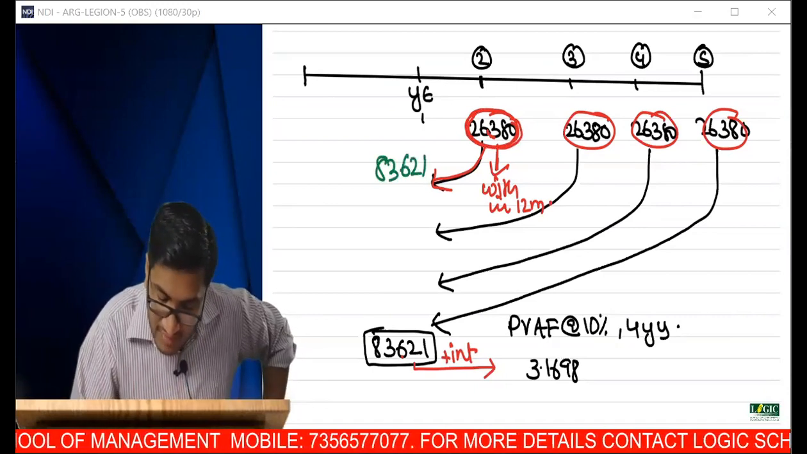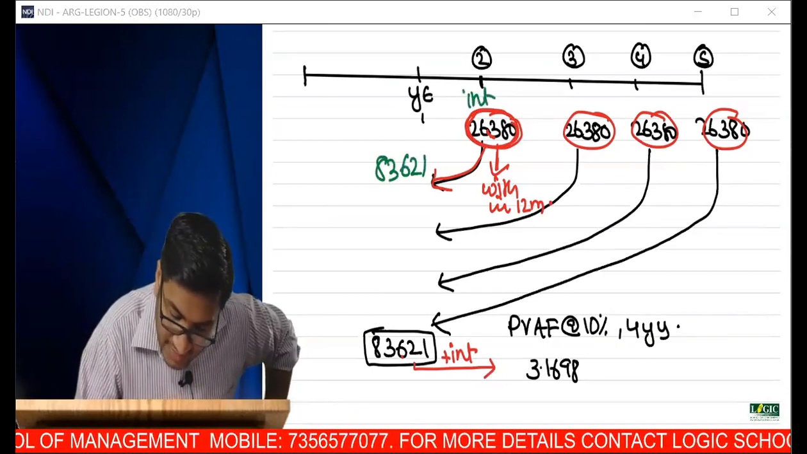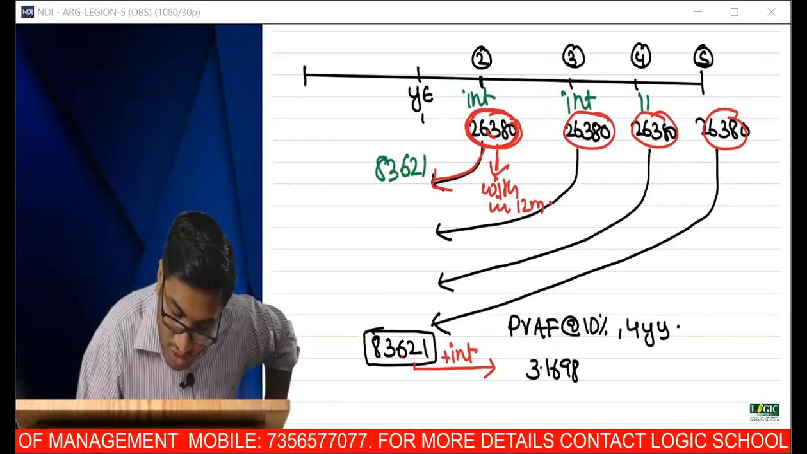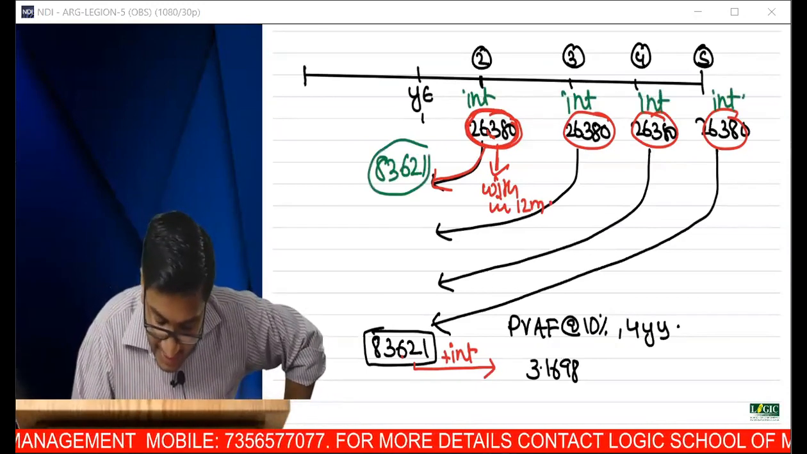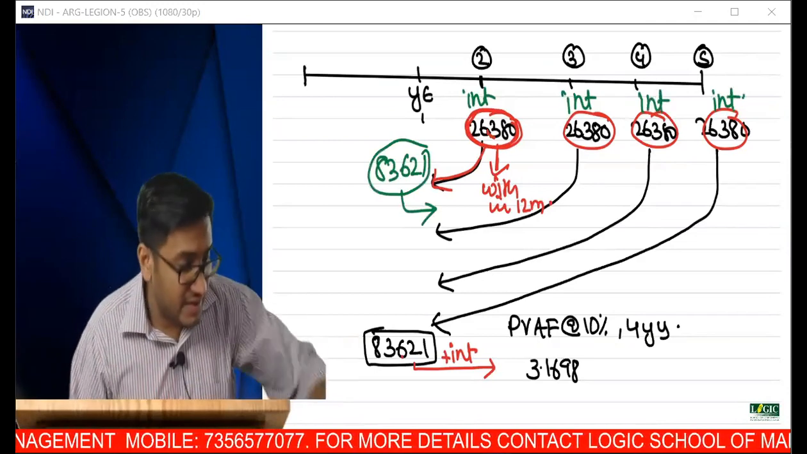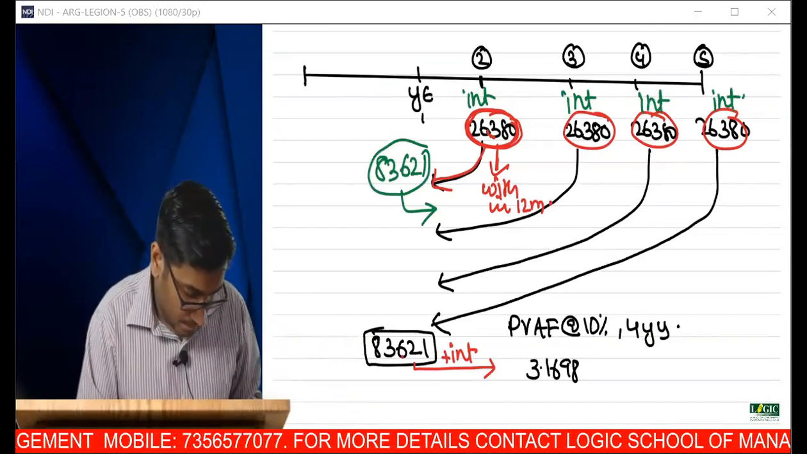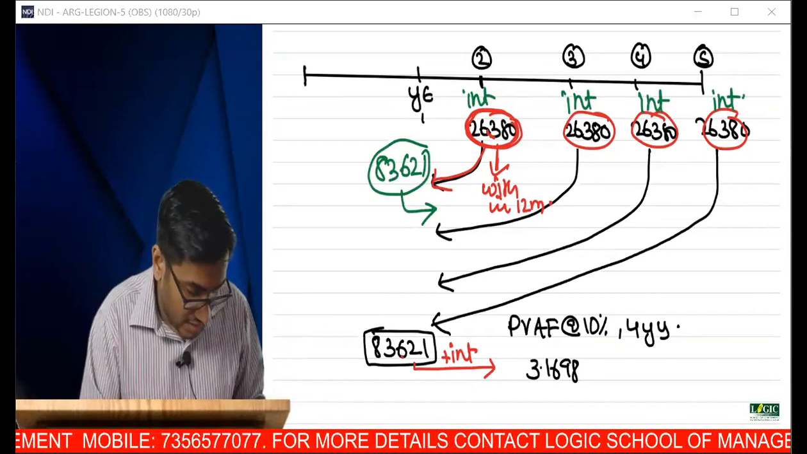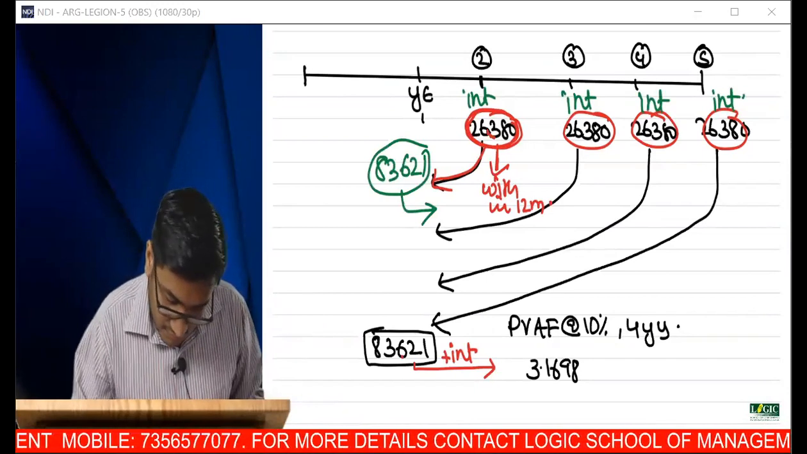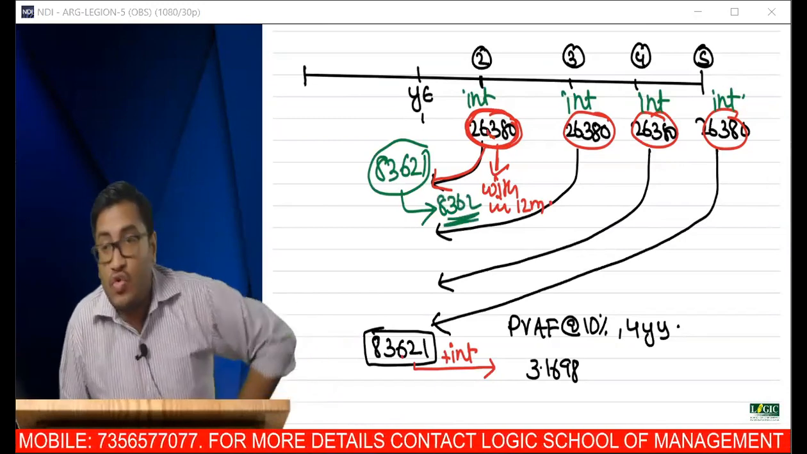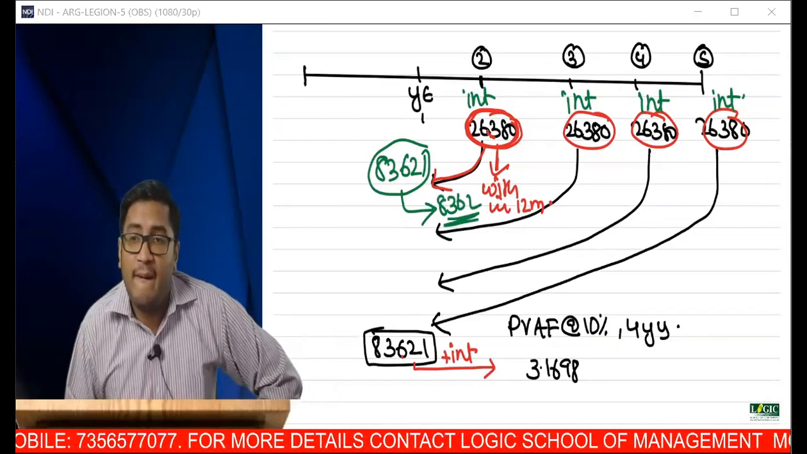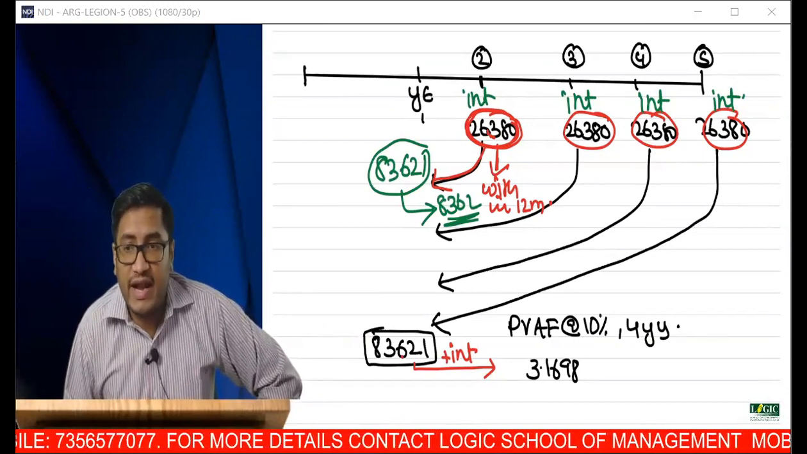In 83,621, there is an interest on this installment, an interest on this installment, interest on this installment, and interest on this installment. So out of this 83,621, what is that interest? 83,621 into 10% is 8,362. So you have to reduce 8,362. Only then will you get the principal portion outstanding. Is that okay?